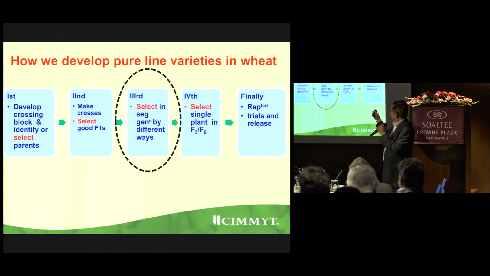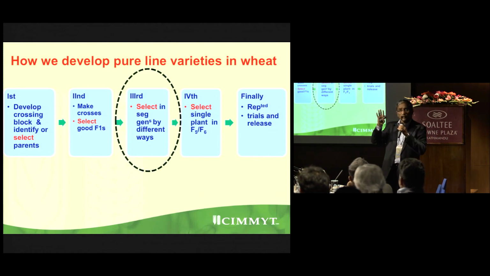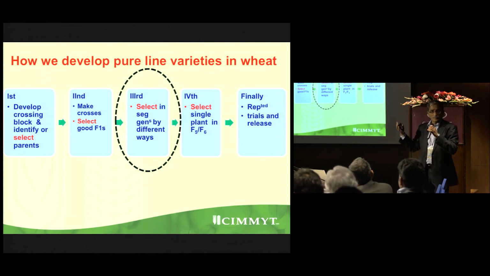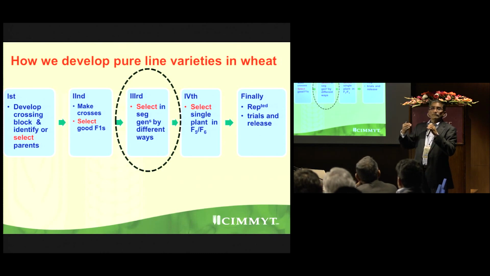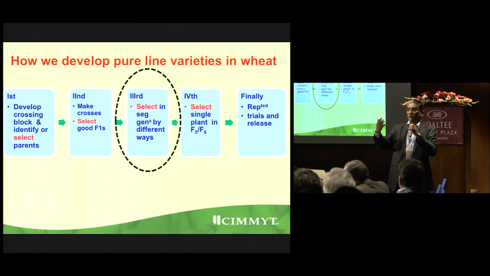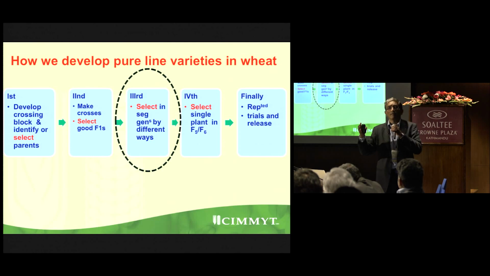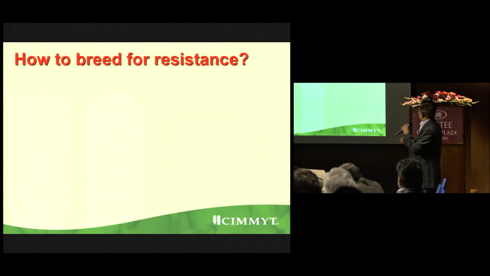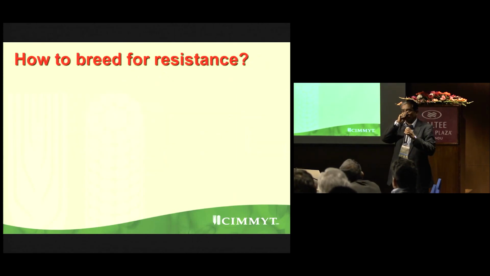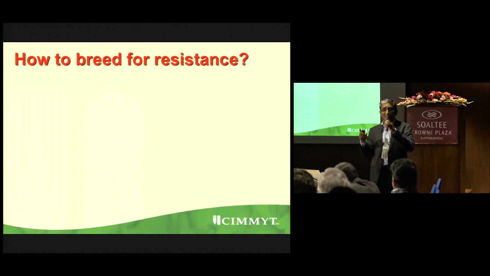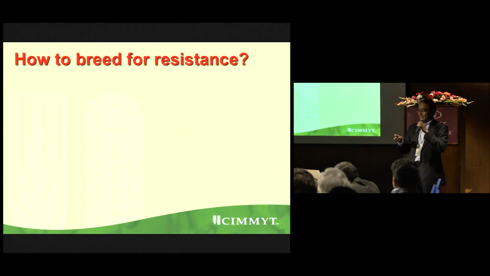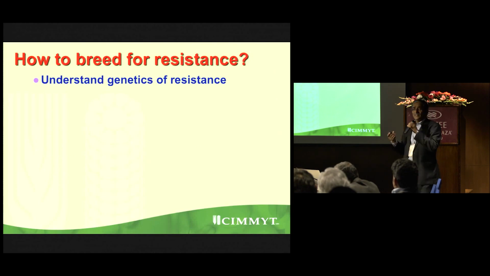Now this selection in segregating generations you can handle in different ways, bulk method, pedigree method. Now CIMMYT is telling to use the selected bulk approach. Less cost, more efficiency. Very effective. So how to breed for resistance? See, resistance, don't think it is something different. It's a trait. Resistance is a trait.